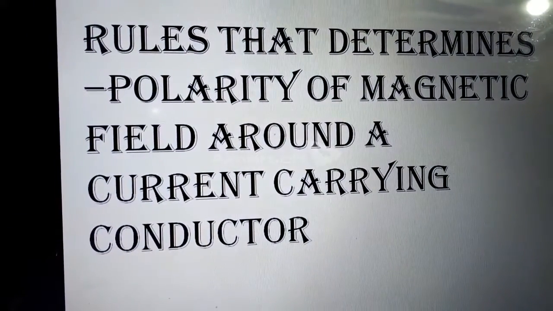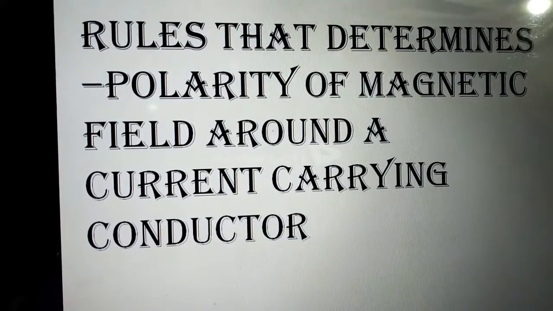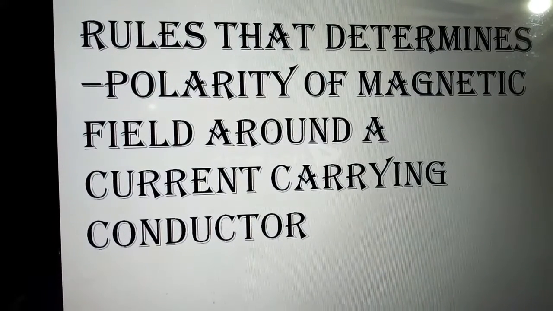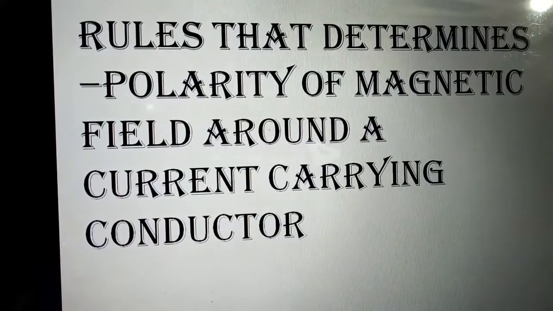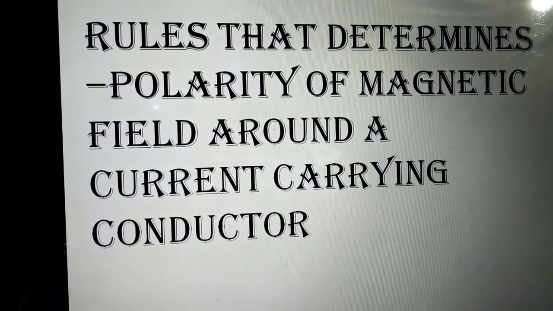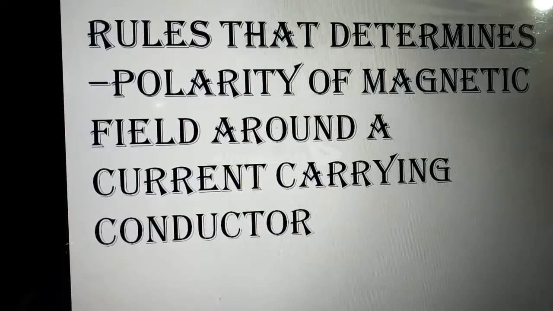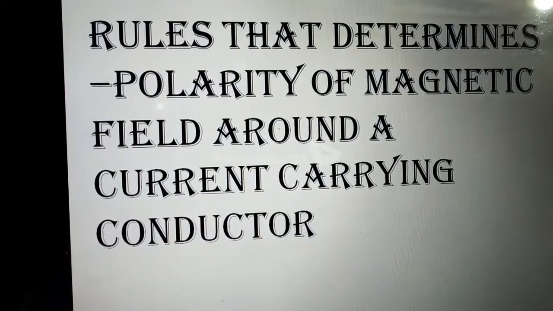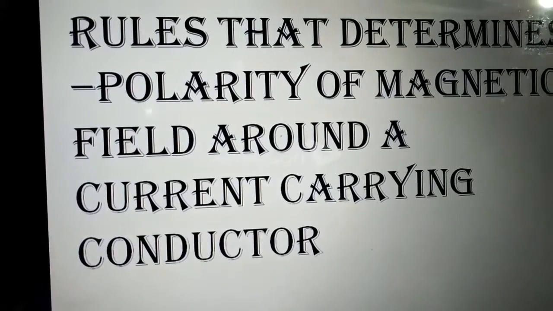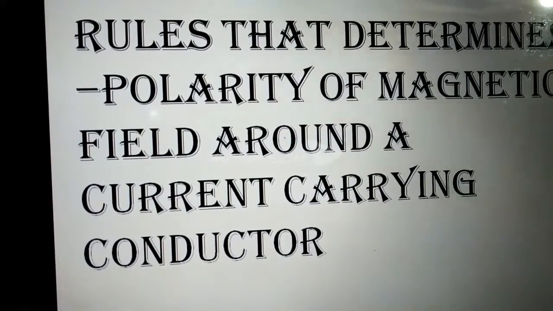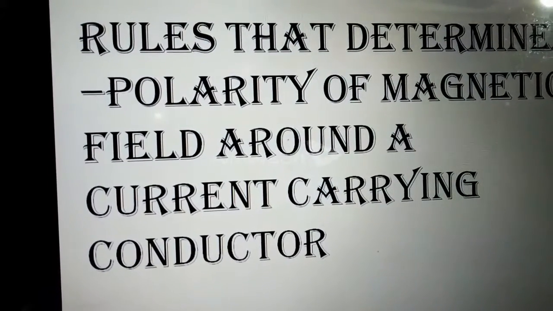Now you should know the rules that determine polarity of magnetic field around a current carrying conductor. When we are saying polarity of magnetic field, it means that it will have either a north pole or a south pole. As we have discussed from Oersted's experiment, if current is passing through a conductor, an imaginary magnetic field is formed around the current carrying conductor.